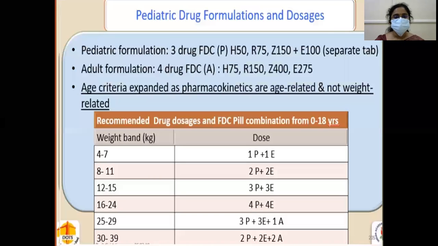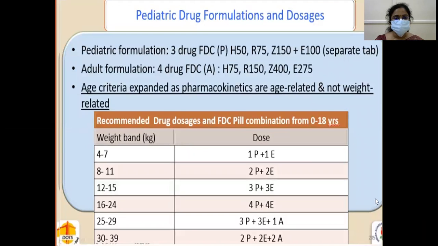Okay, these are the pediatric drug formulations and dosages. Pediatric formulation, 3 drugs, like these are fixed. In pediatrics, H50, R75, Z150, E100. Adult formulations are this. Age criteria expanded as pharmacokinetics are age related and not weight related. So this is according to the weight bands. These are the number of tablets you have to give. The tablet contains all these 3, and E is a separate tablet.